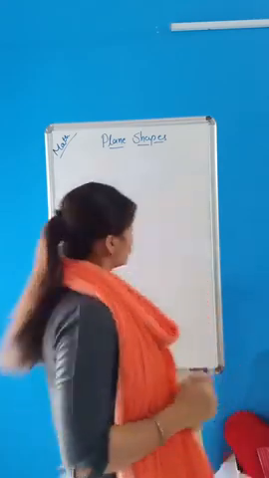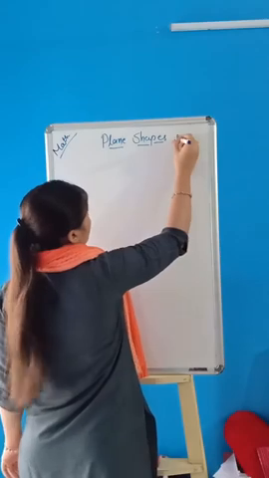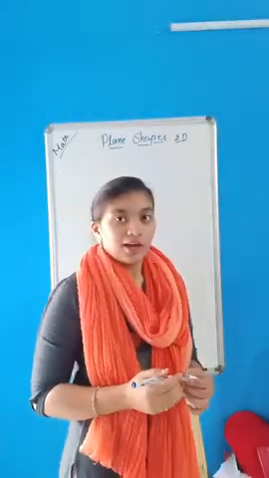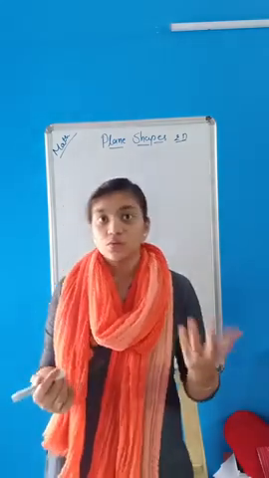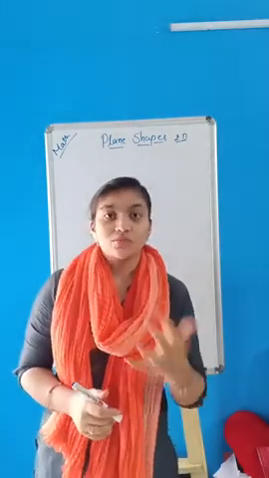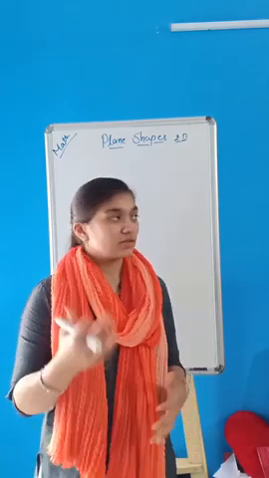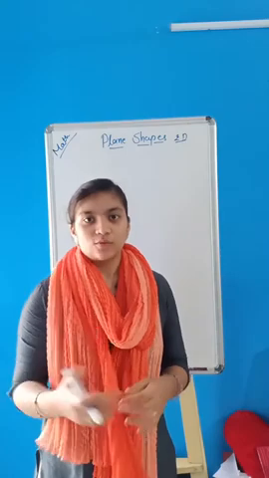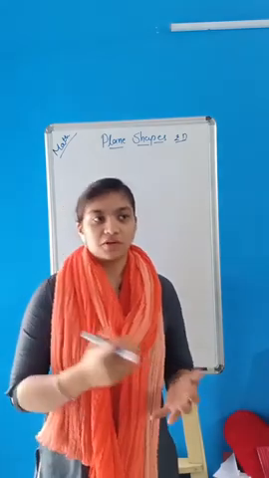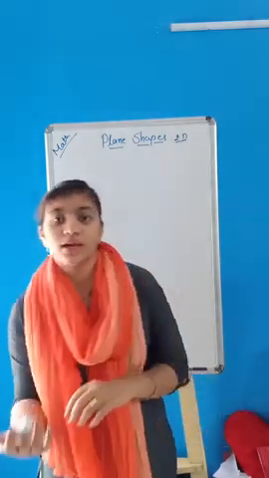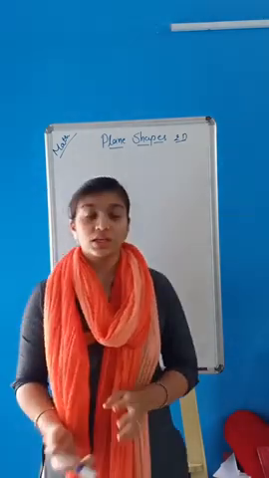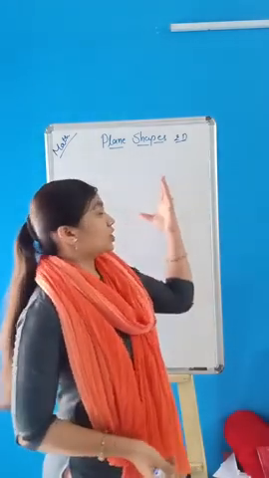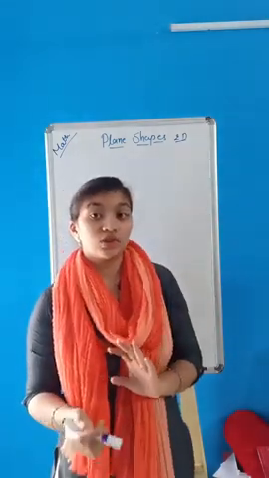First of all, I told you that plane shapes are in 2D form. After watching the video, nobody asked me what the meaning of 2D is. I just request that some students ask me why I say plane shapes are 2D and why I say solid shapes are 3D, but nobody asked. Okay, leave it. So what is the plane shape? Plane shapes are in the form of 2D.